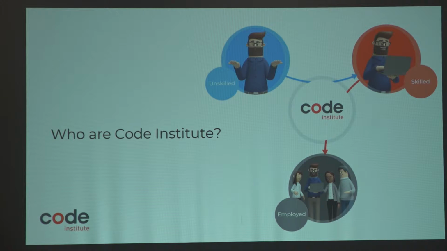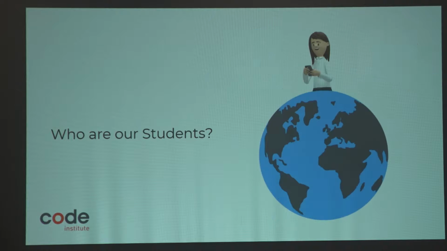So we're Code Institute. We're an Irish company founded about 5 years ago with the purpose of trying to bridge the skills gap. As you all know, software is pretty much eating the world. There's a ton of software jobs out there in any kind of industry, and we're here to create a faster, more satisfying, more practical path into coding. We currently have about 1,500 students from across the world, in different time zones, looking to change careers, usually doing it while working full-time, spending about a year on our course.